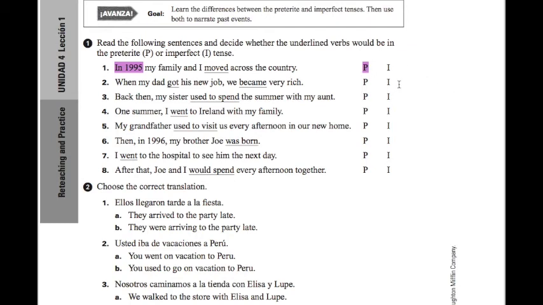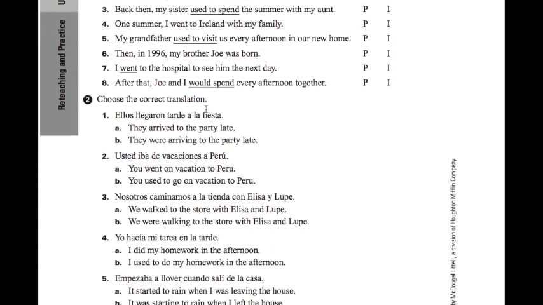Okay, let's go to the second part. Choose the correct translation. This is going to look a little bit difficult, but really all you're doing is these both say the same thing. You're just picking which one, depending on what ending you have, it means. So we're going to say our verb here, llegaron. Ellos llegaron tarde a la fiesta. That is a preterite ending, so I know that it's going to be A. They arrived to the party late. It wouldn't be they were arriving to the party late because it does not have an imperfect ending on it. Okay, and this is the first two pages of that worksheet. And then tomorrow when we work on the